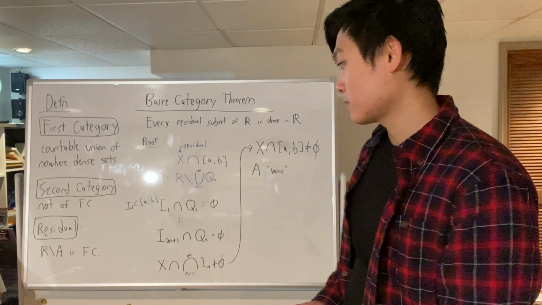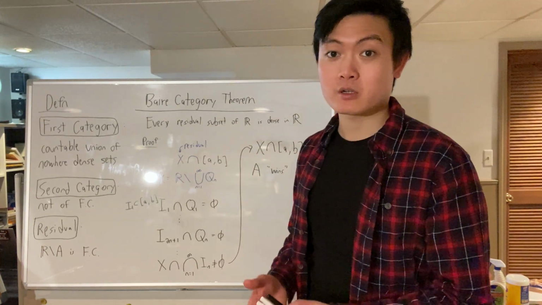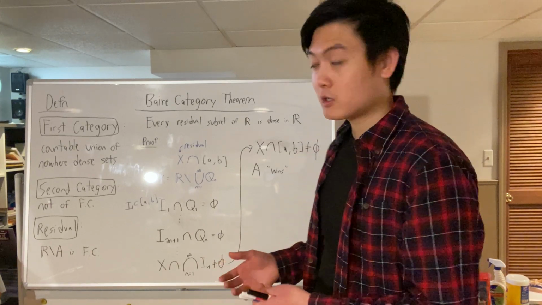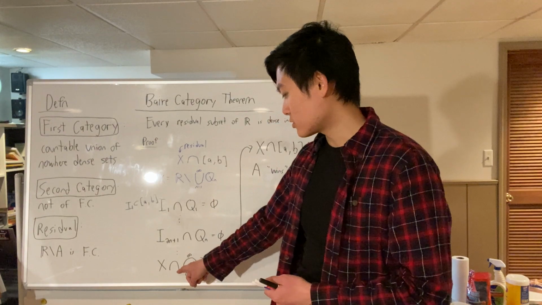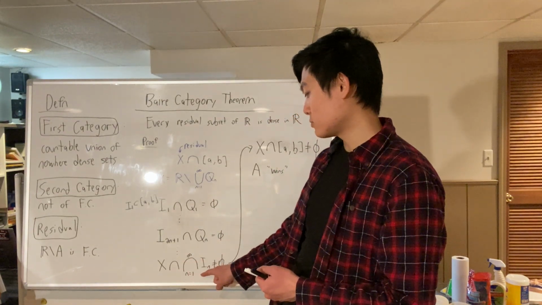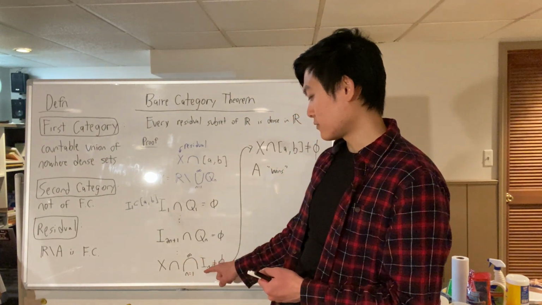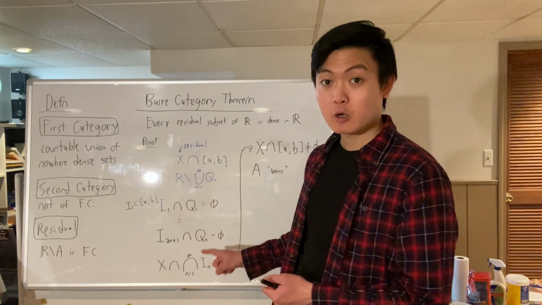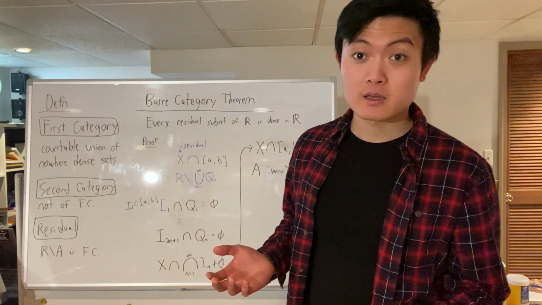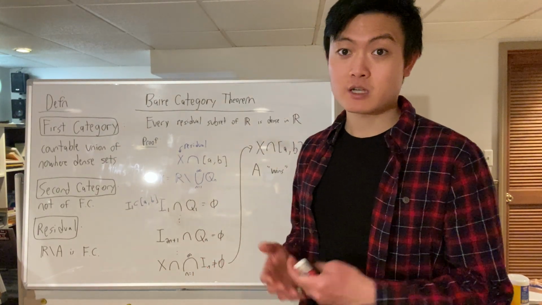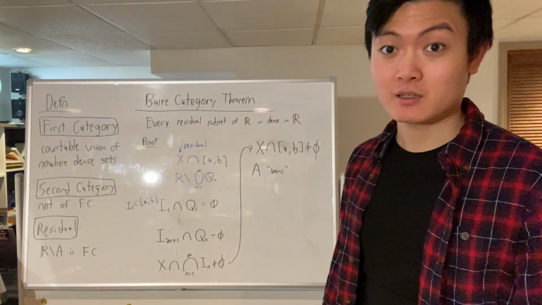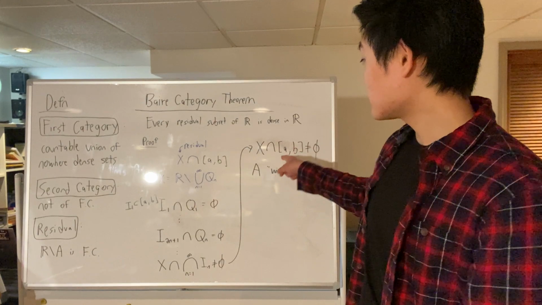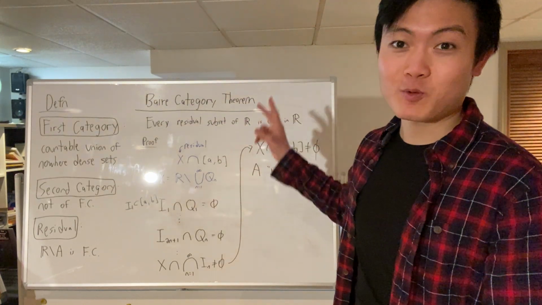And so by the Banach-Mazur game that we've shown, we can conclude that X intersected with the countable intersection of the I sub n will be non-empty. And by Cantor's intersection theorem, we can show that it will contain a point of X. And so we've won the game.